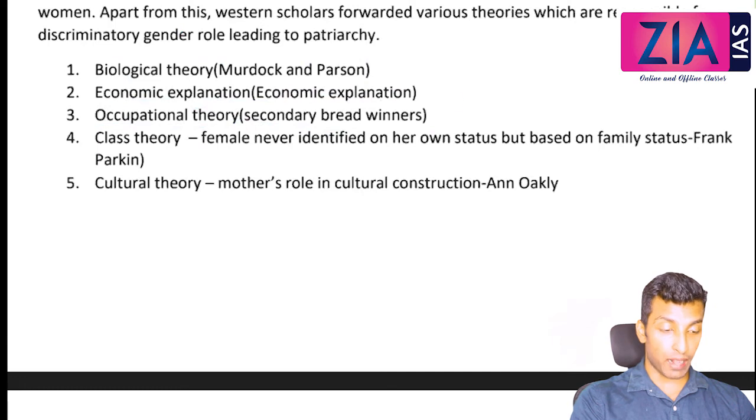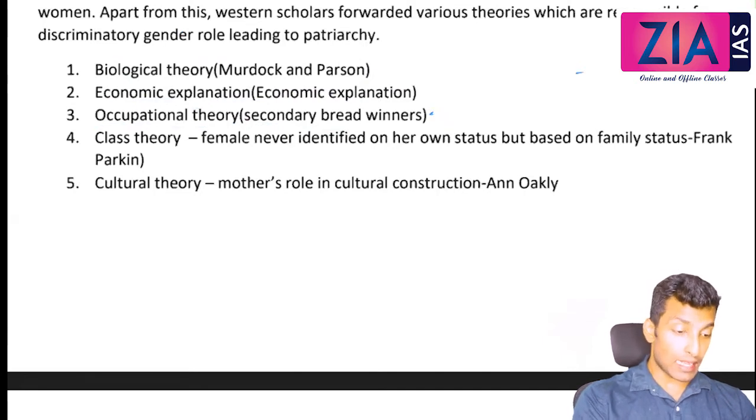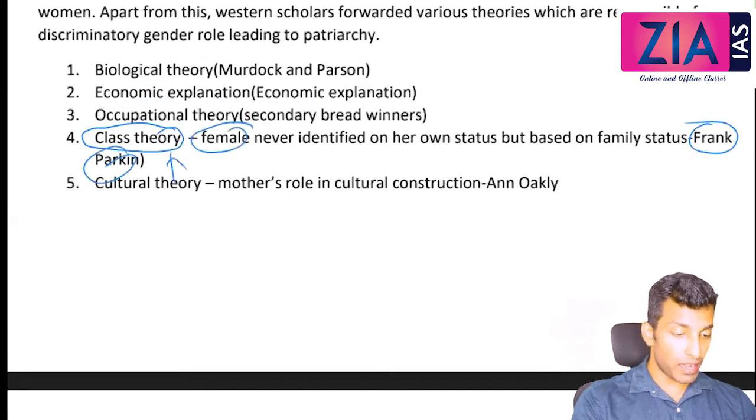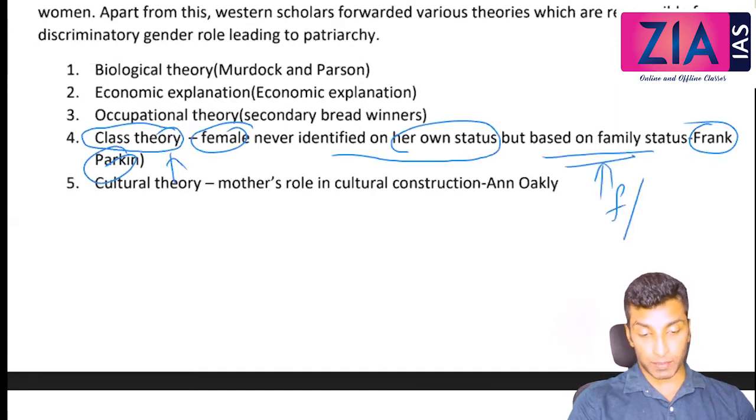That is given by Frank Parkin. Okay, not Frank Parkin. Secondary breadwinner, you just write that. Class theory. This is given by Frank Parkin. So class theory means female never identified in her own status, but based on the family status, either based on the father or based on the husband.